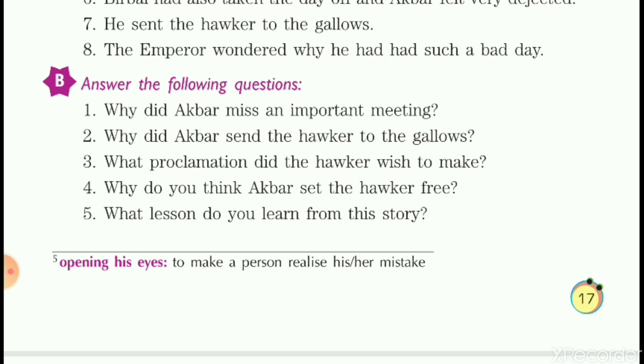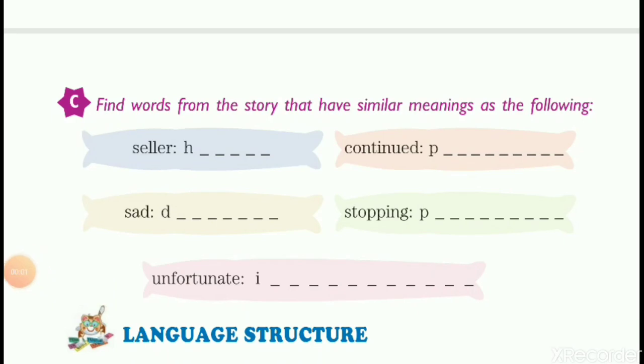So, students, I believe the question and answers are clear to you. I'll also be posting all the exercises in the Snap homework as well as the WhatsApp group. Now, students, we'll start with exercise C, that is, find words from the story that have similar meaning as the following. These similar meaning words are also known as synonyms, which we will be continuing in our language structure also. Now, we have to find the words of similar meaning from the lesson we studied.